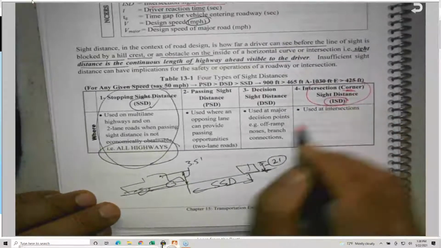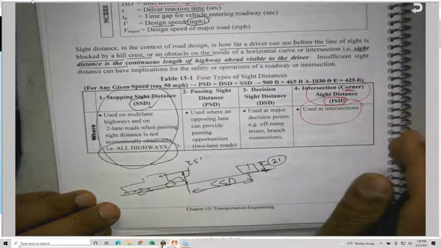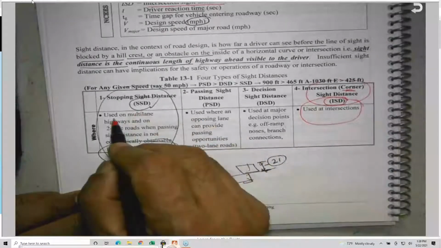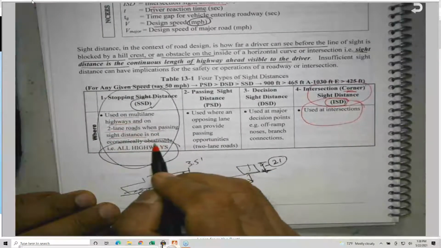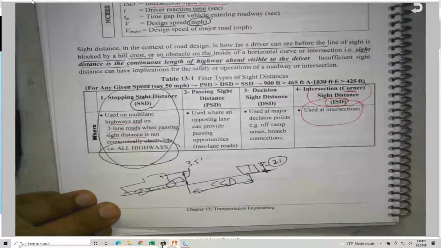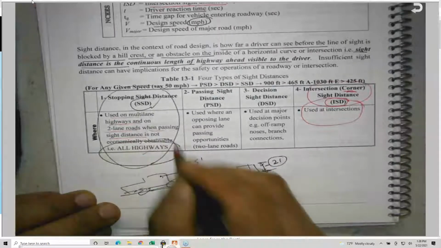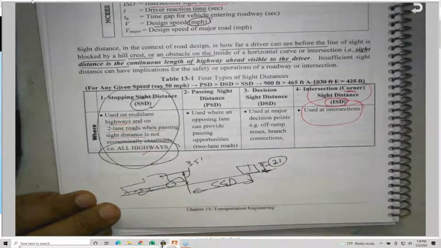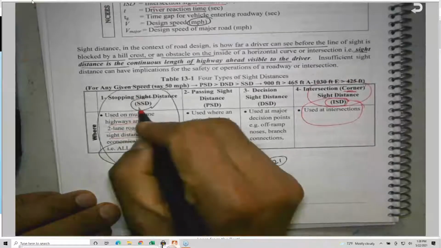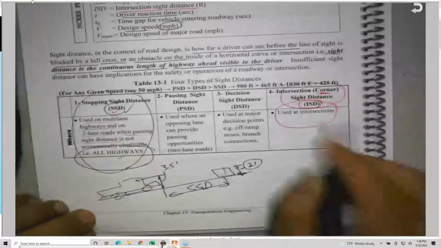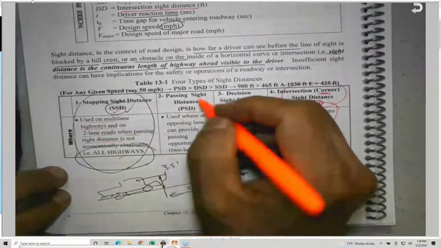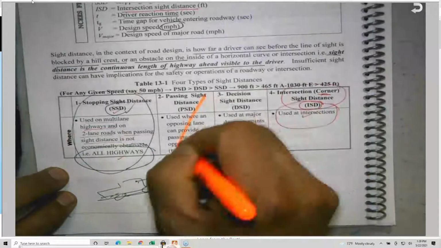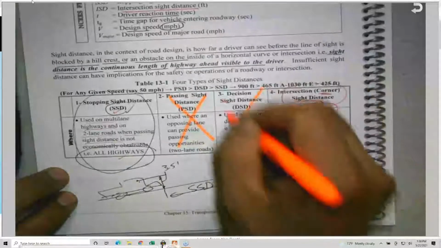This we use only at intersections. But the stopping sight distance is used on multi-lane highways, two-lane highways, and any street or any transportation facility; it must be designed to provide the minimum stopping sight distance. There are two other types, which we cover in transportation, but they are not required for you: passing sight distance and decision sight distance.